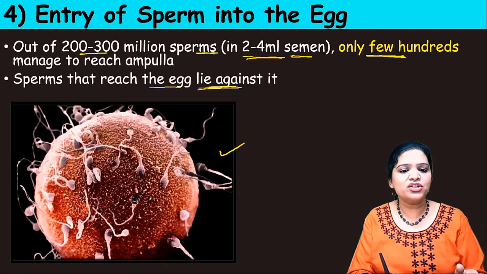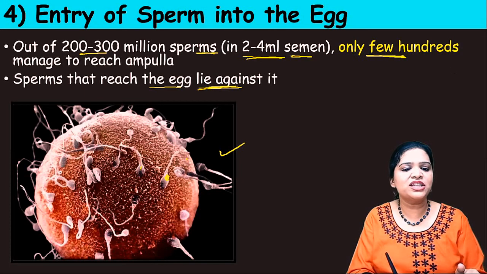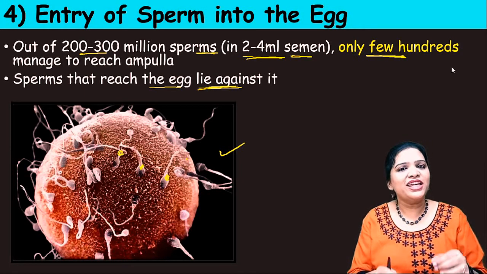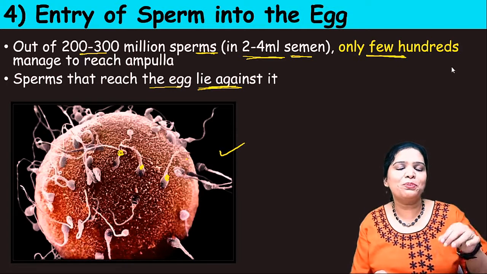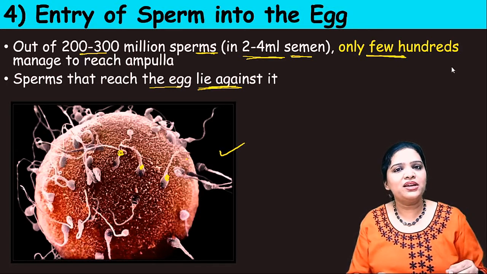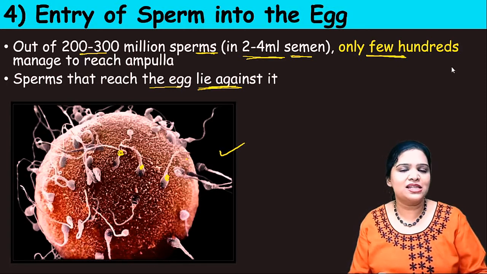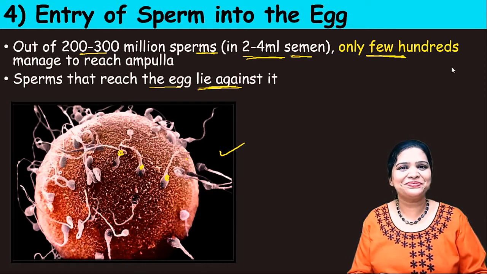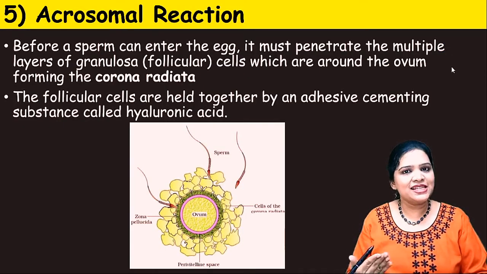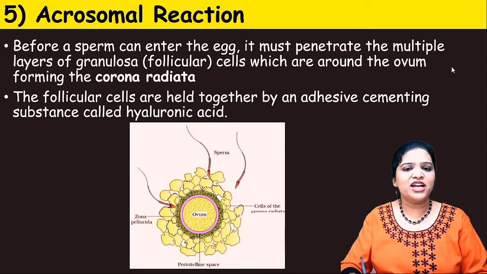So this huge thing is the egg, and over it the sperms are lying. Each and every sperm now wants to penetrate. Whichever sperm penetrates first will achieve successful fertilization. Okay? Right. The next step is called acrosomal reaction.